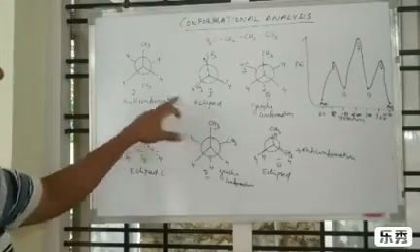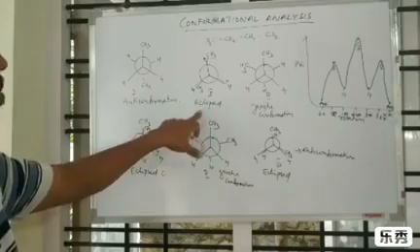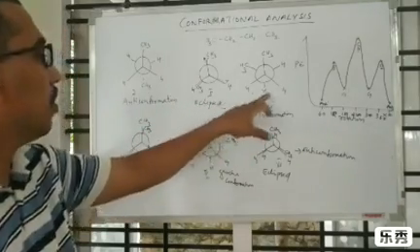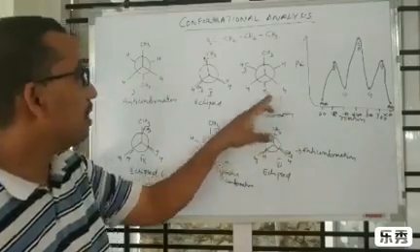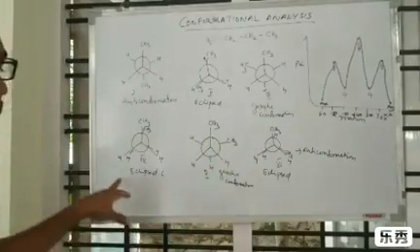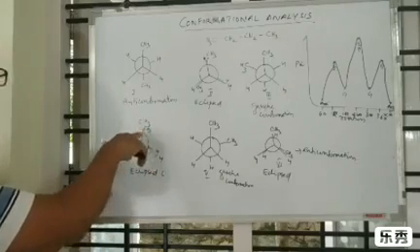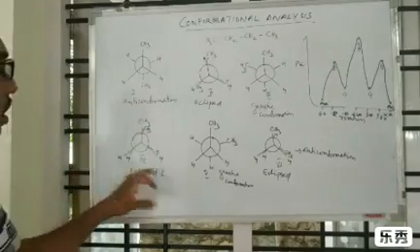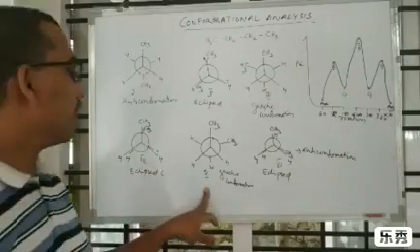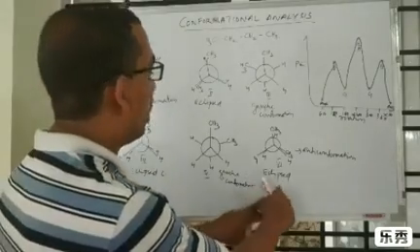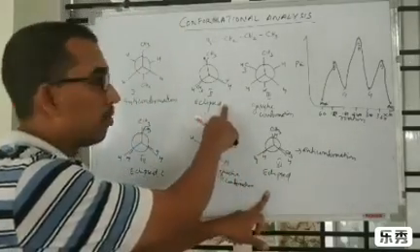Then the second one, after rotating 60 degrees, forms an eclipsed conformation. Then again rotating 60 degrees will produce gauche conformation. Then again rotating 60 degrees will form an eclipsed conformation with the highest energy, because these bulky groups stand together. Then again rotating 60 degrees will again produce gauche conformation. Then again the second eclipsed conformation, having energy similar to the second one.